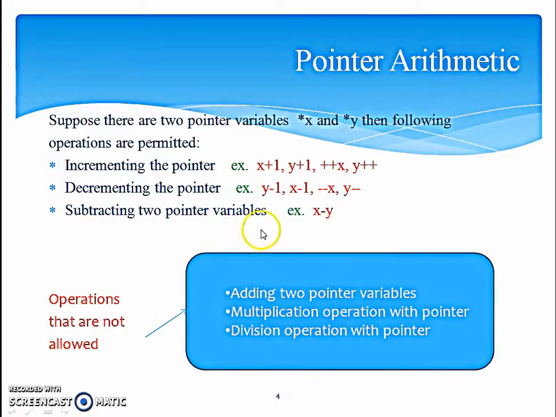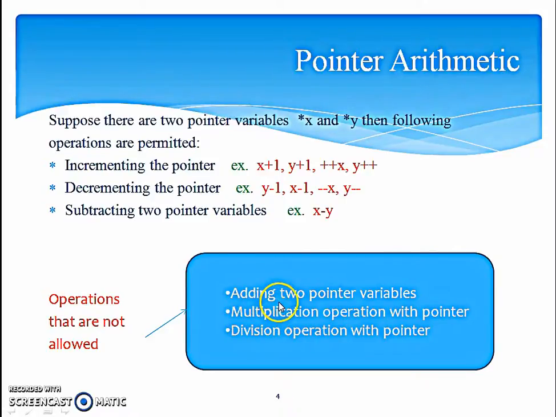Subtracting two pointer variables is also allowed. We can subtract one pointer variable from the other. The difference of the address locations will be used. Operations which are not allowed on pointers: adding of two pointer variables, because pointers contain actually addresses. Adding the addresses may take it to a location which is outside the data area.